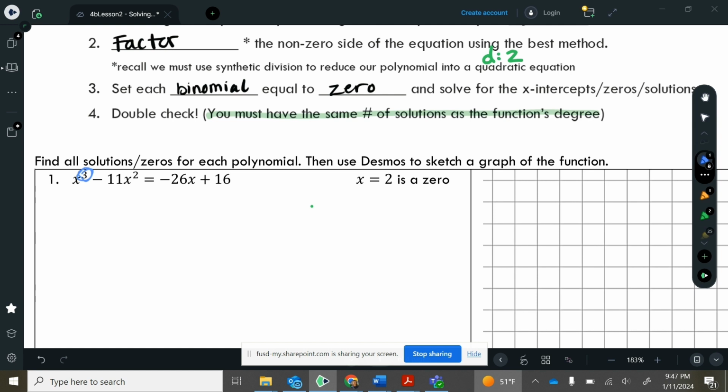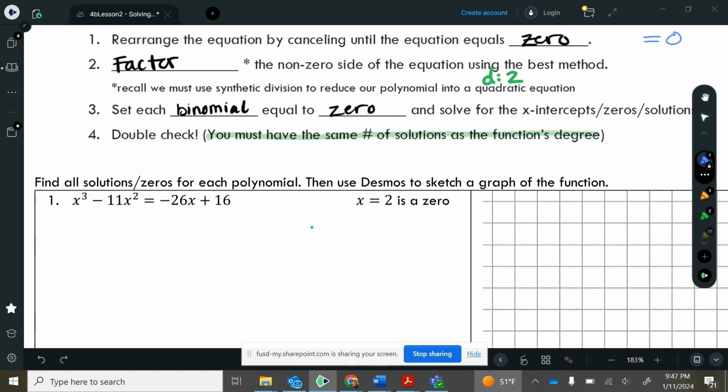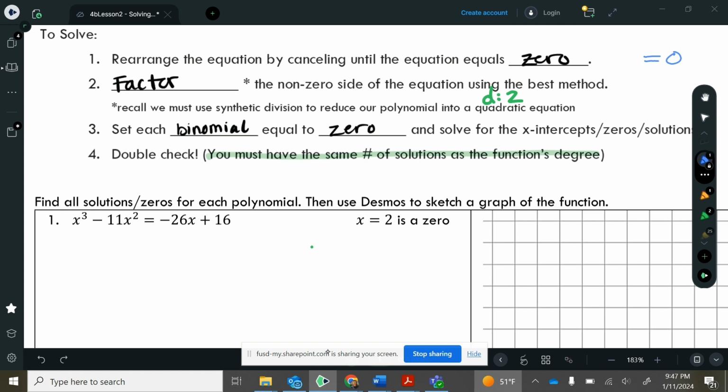All right, let's go ahead and get started now. What does this tell us here? Rearrange the equation until it equals 0. So notice, look, here's the equal sign. We have 2 sides, the left side and the right side. This equation is not equal to 0. What we're going to want to do is get it equal to 0. And to do that, we have to cancel out these terms and move them over to the other side so that it's equal to 0. Okay, so that's going to be our first thing to do here.